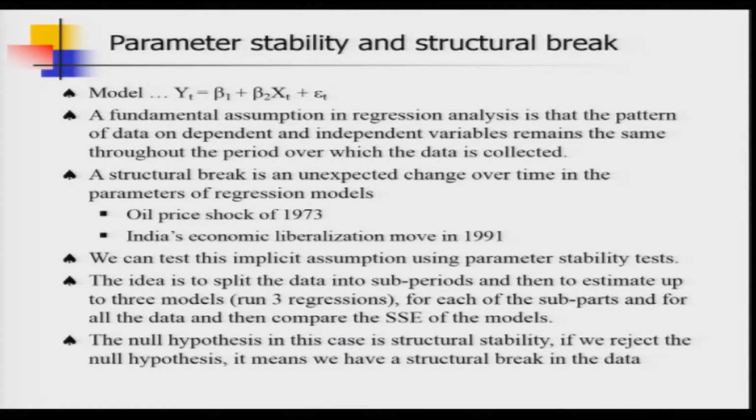So, we can test this implicit assumption that parameter values are remaining stable over the entire range of data, and for that we can make use of F test. So, let me talk about the philosophy beforehand and then we will go to the steps of this F test. So, here is the philosophy.